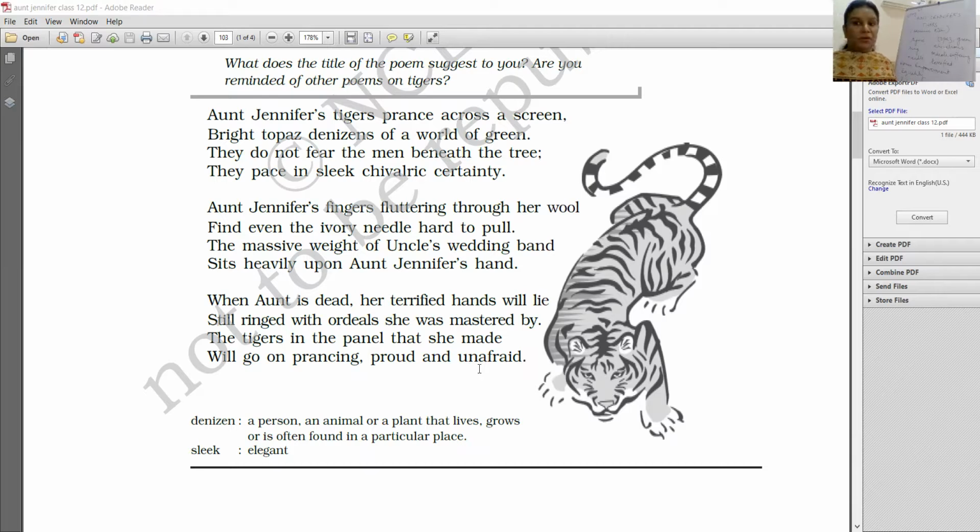The tigers there are not afraid of anybody, and least of all, man. And in fact, it's the other way around. Man is afraid of the tigers. So prancing and proud is, once again, what is it? Alliteration.